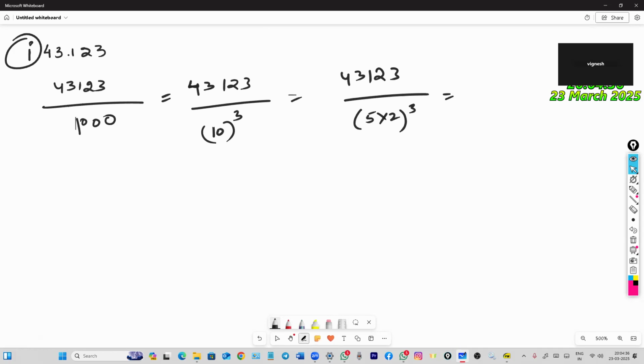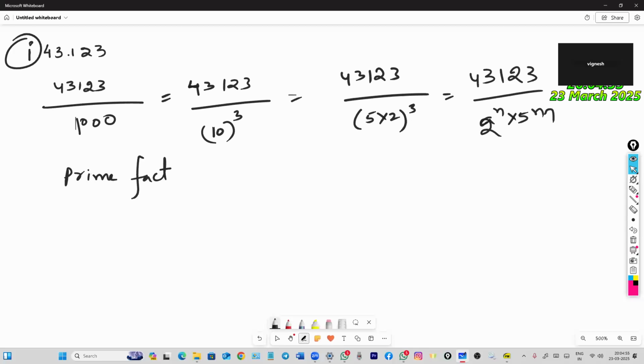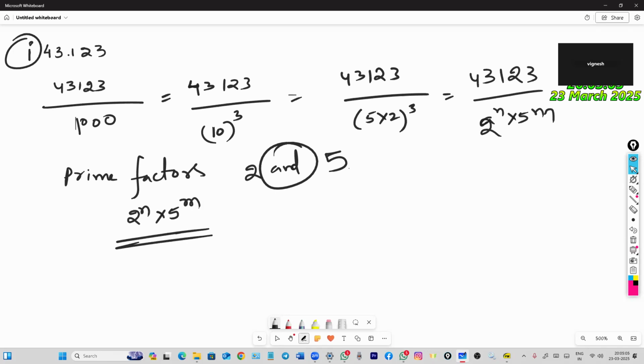Now the prime factors: it is in the form of 2 to the power of n, 5 to the power of m. Because of this reason, it is in the form of prime factors. The prime factors of q are 2 and 5. It is in the form of 2 to the power of n, 5 to the power of m.